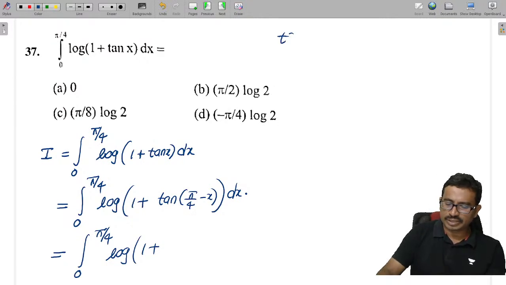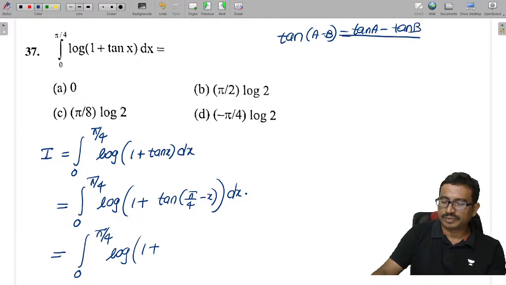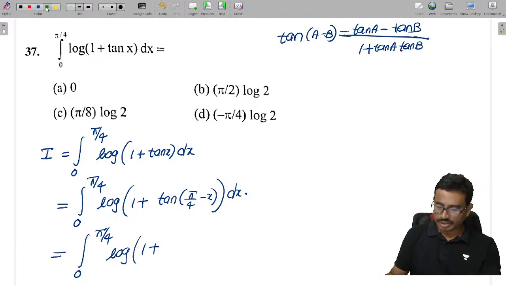We can say this is in the form of tan of A minus B, which is given as tan A minus tan B by 1 plus tan A tan B, isn't it? So let's use this formula here. Tan A means what? This is 1.